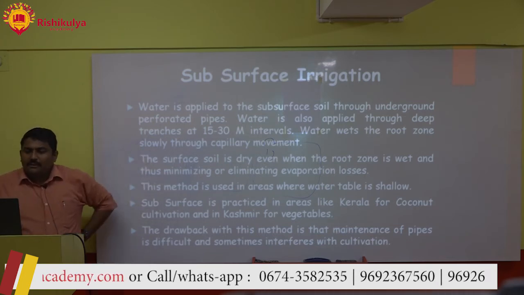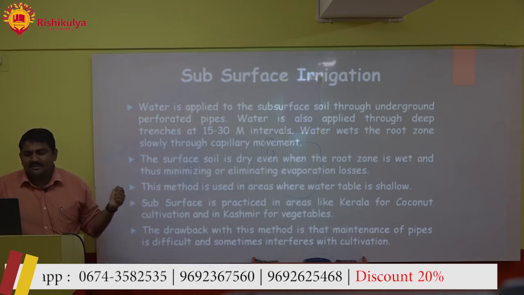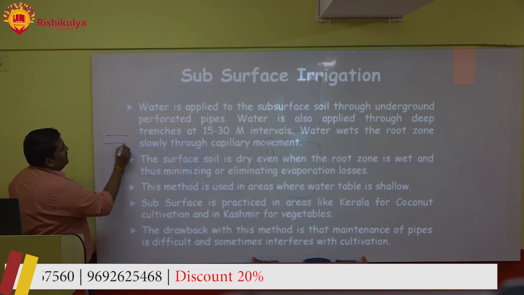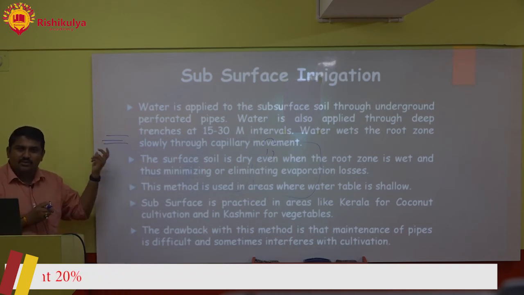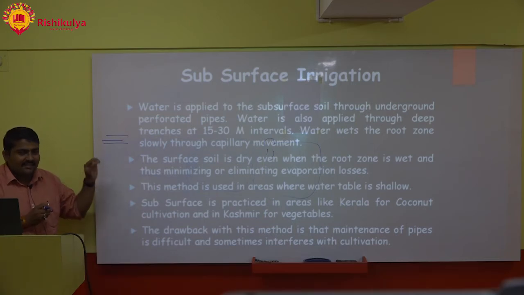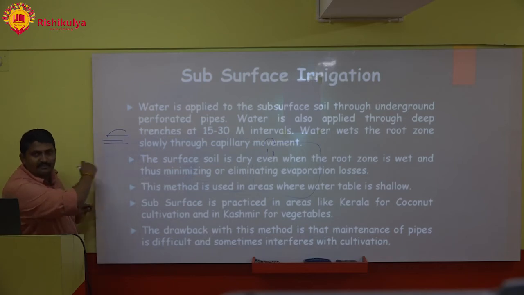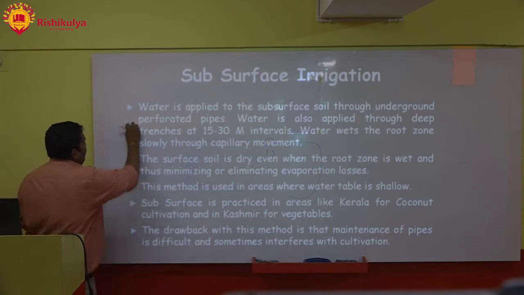The drawback with this method is that maintenance of the pipe is difficult and sometimes it interferes with cultivation. Again the same problem. Here the pipe is below the soil. It is prone to rusting, it is prone to rodent attack, it is prone to damage. You cannot see it, so you have to dig the soil again, take out the pipe, and maintain it. So maintenance will be a problem in this type of irrigation method. Every method comes with some advantages and some drawbacks.